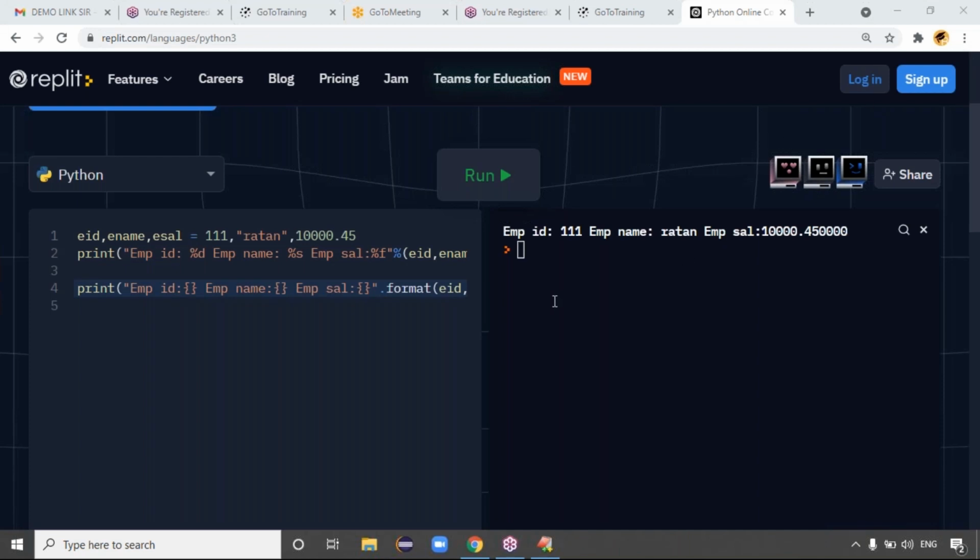So Ram, which is the more standard way of doing this? Standard wise, which is the best practice to use, line number 2 or line number 4?